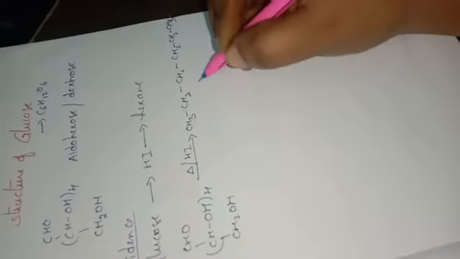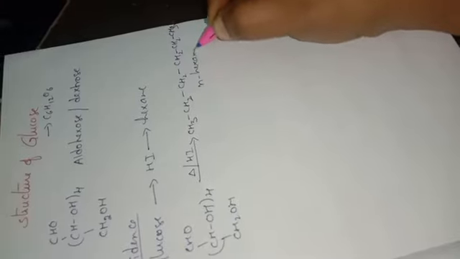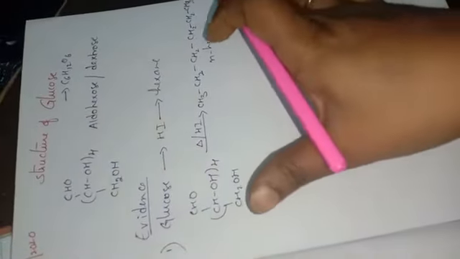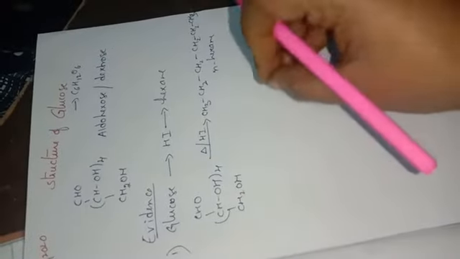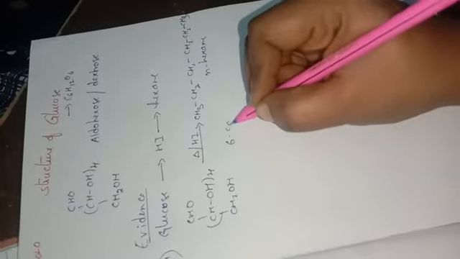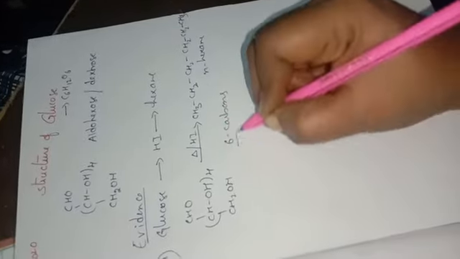How many carbons did we get? 1, 2, 3, 4, 5, 6 carbons. This is n-hexane. By knowing this reaction, this proves that the glucose molecule contains 6 carbon atoms. So this is the first evidence.